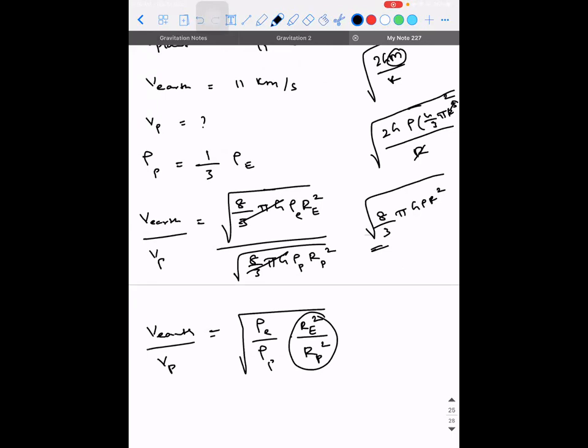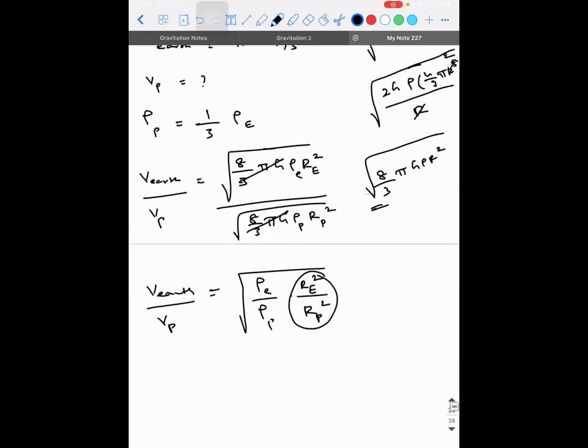Sir, we can write density of Earth as 3 times density of planet. That we can do. What about radius? So root of that we can do. 3 into what can you write? What can you say about RE and RP?